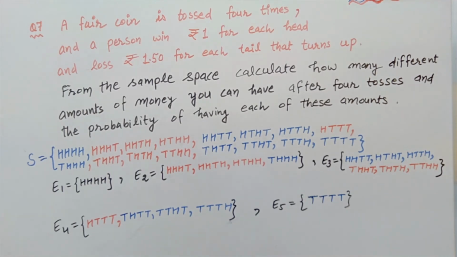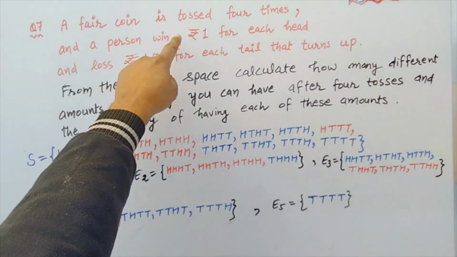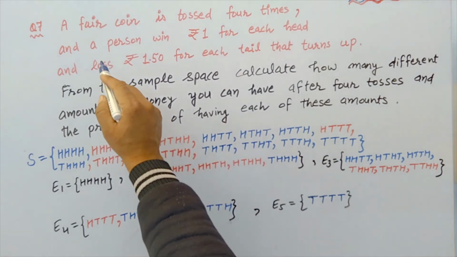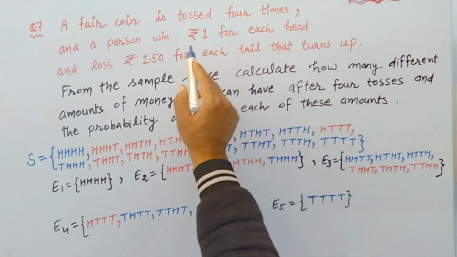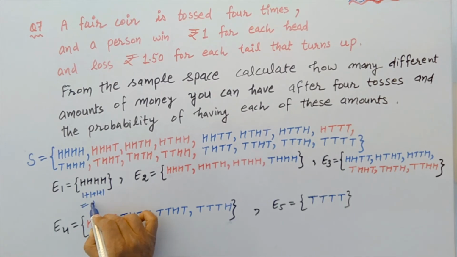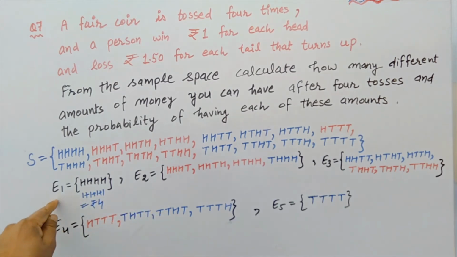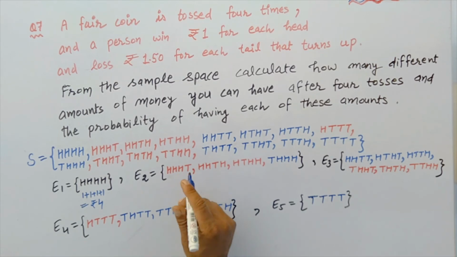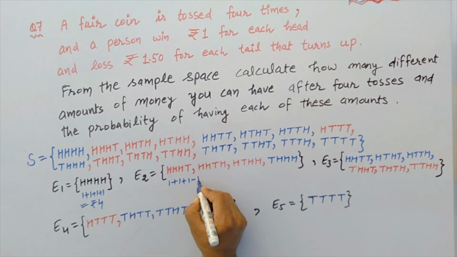Once again, what is the question? From the sample space, calculate how many different amounts of money you can have after 4 tosses. So here, as per the statement, a fair coin is tossed 4 times and a person wins rupee 1 for each head. In case of event 1, HHHH, each time 1 rupee: 1 plus 1 plus 1 plus 1. That is rupees 4. This is plus 4, meaning wins rupees 4.